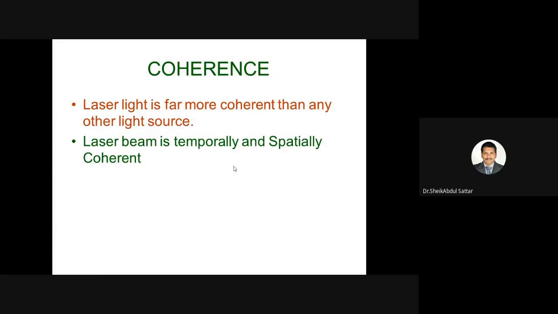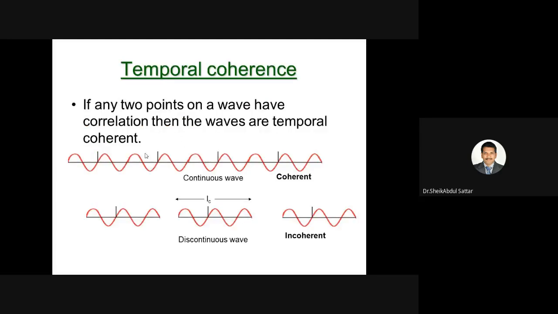And coming to the other one, coherence. I think you know about coherent sources. If we take two waves, and they maintain constant phase difference, then we can say the two waves are coherent waves, or the sources providing those waves are called coherent sources. The coherence is of two kinds here: temporal coherence and spatial coherence. With respect to time, that is called temporal coherence. With respect to space, that is called spatial coherence.